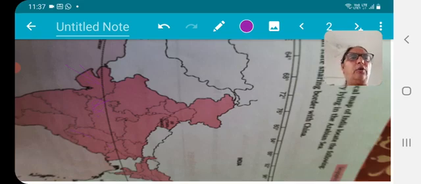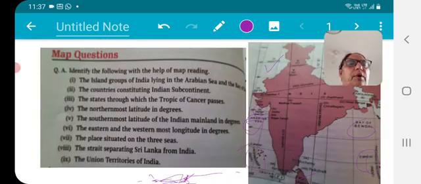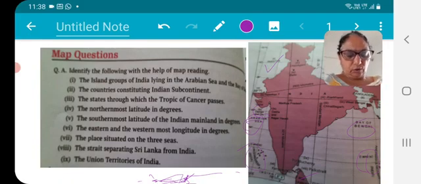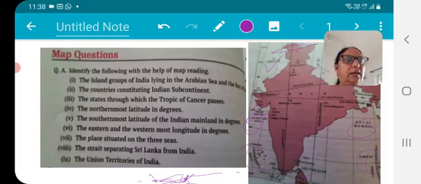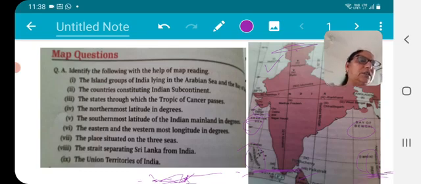Now my question number 4: the northernmost latitude in degrees. Northernmost latitude in degrees is here, right? That is here, 37 degree 6, 37.6 degree north, the northernmost latitude of India. Then the southern latitude of the Indian mainland in degrees is here, 8.4 degree, right? That is the mainland. If the island is asked, that is Indira Point in the Andaman Nicobar Islands. Please do take care about this.